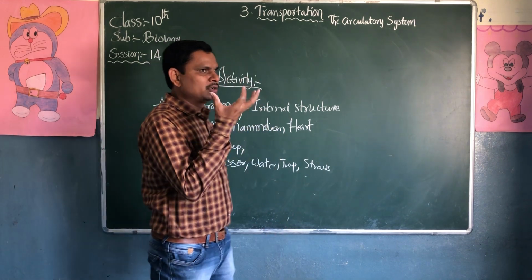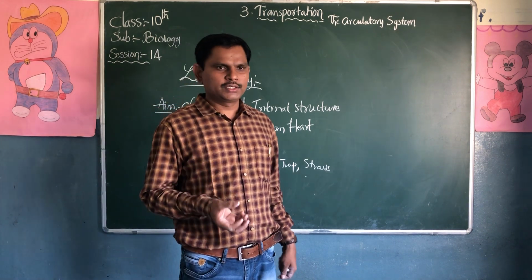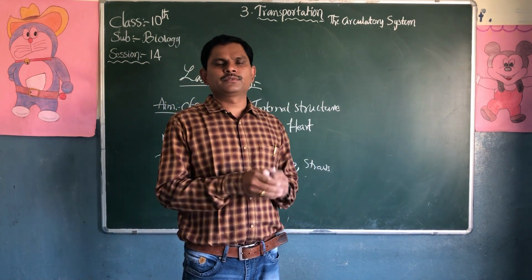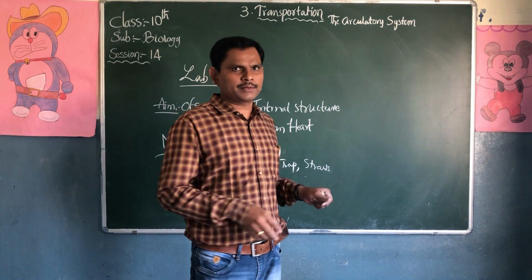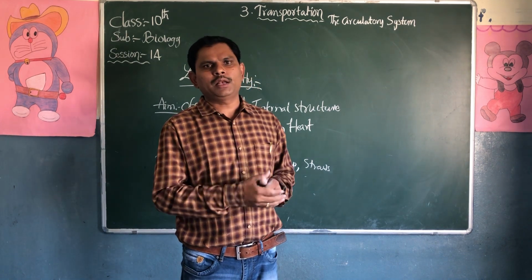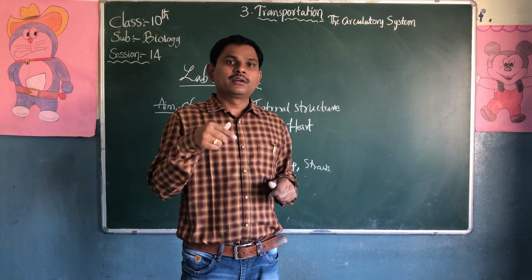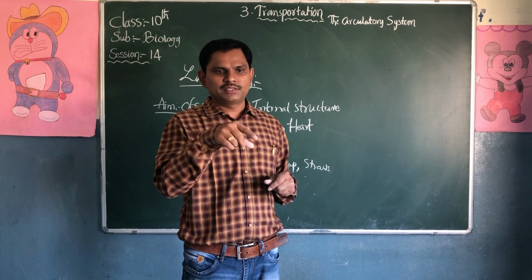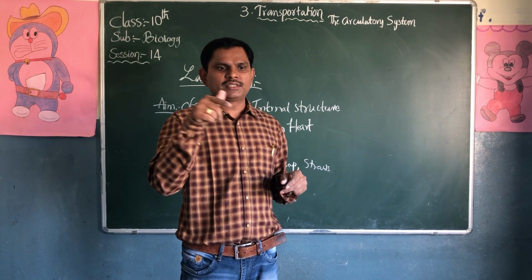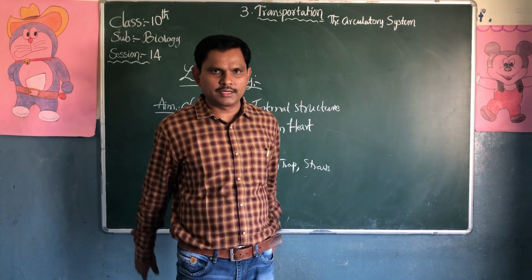So we can take a freshly collected goat or sheep heart. We should clean it properly in the tray with the help of water. We take straws, and where the vessels are, we should insert the straws and start observing the heart.